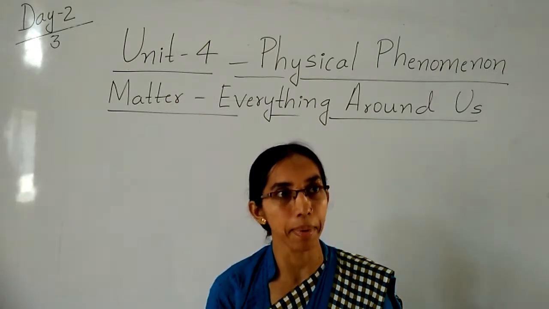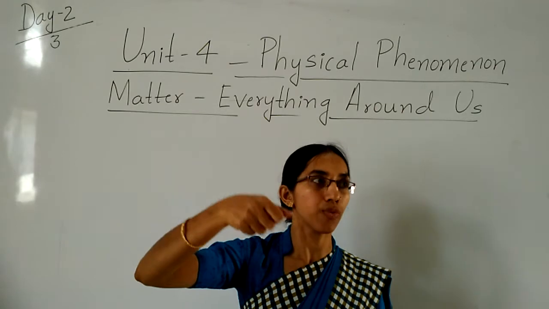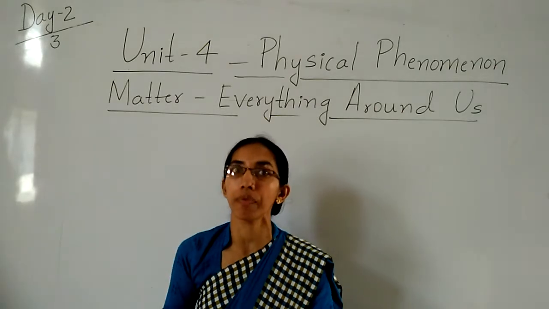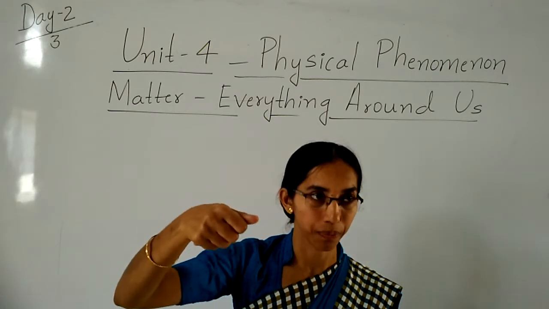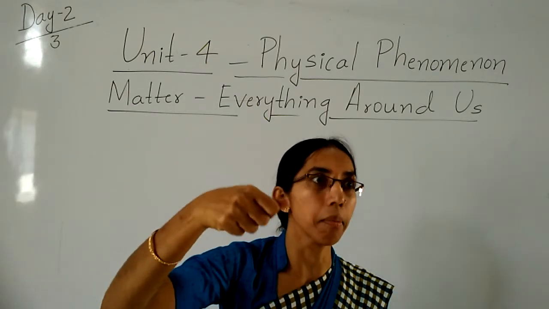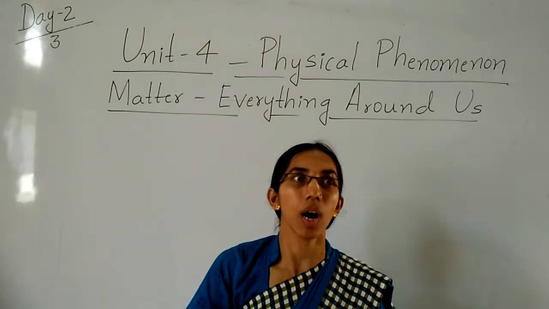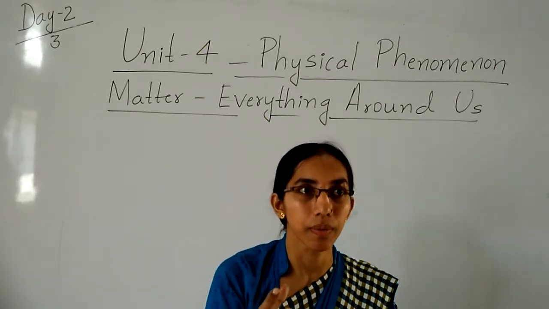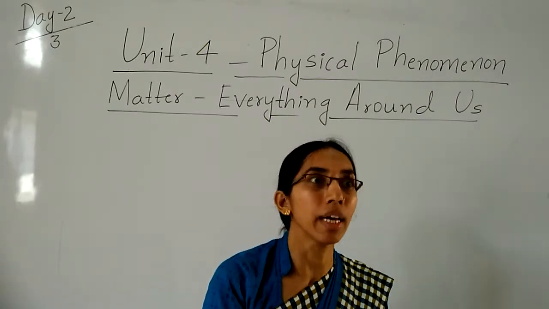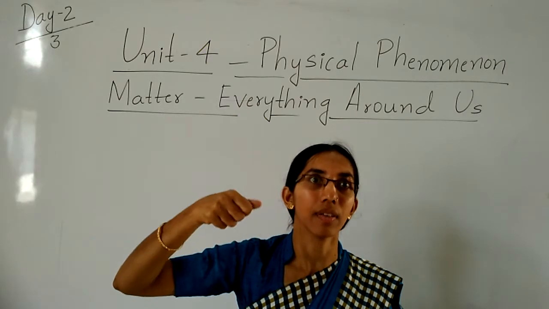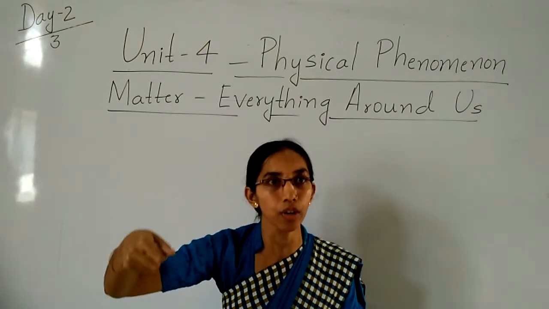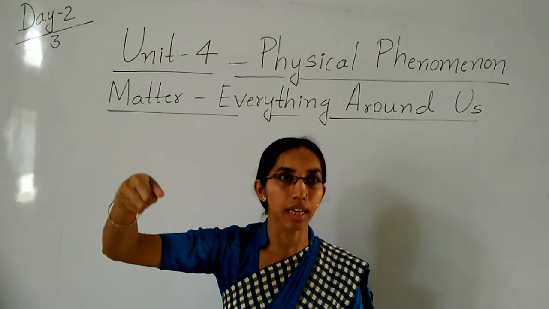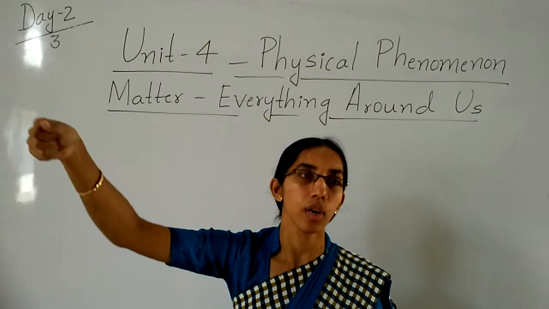For example, if your mother purchased 1 kg of tomato or potato, that kg is the mass and the matter is the potato, onion or tomato. It contains a mass, meaning the potato or tomato has a weight, either 1 kg, 2 kg or 3 kg.